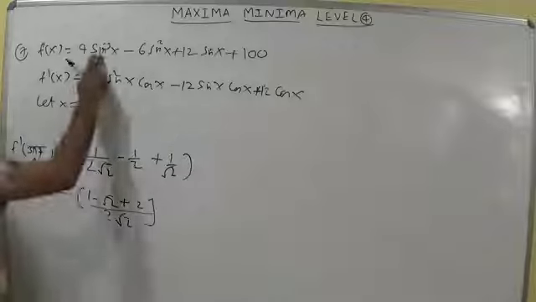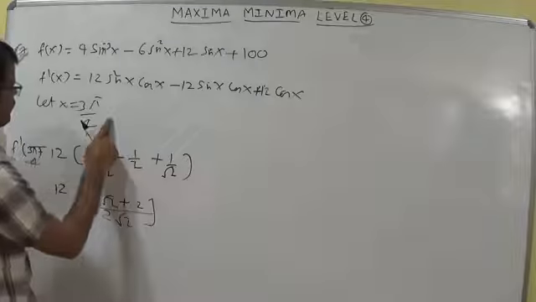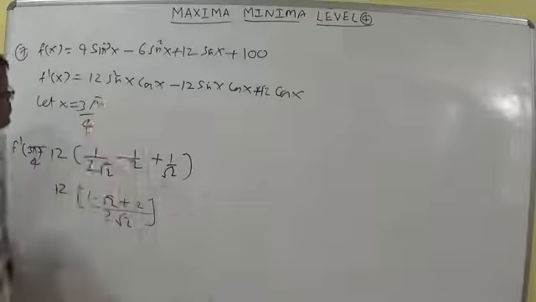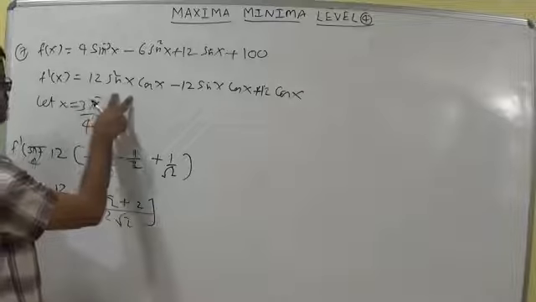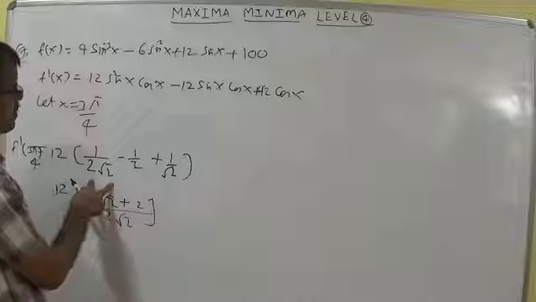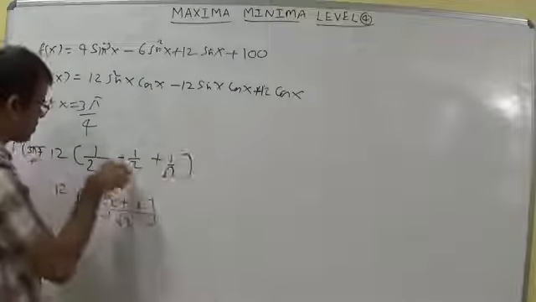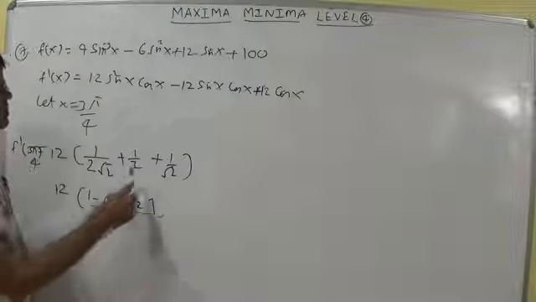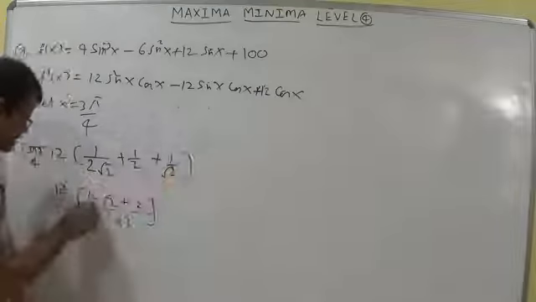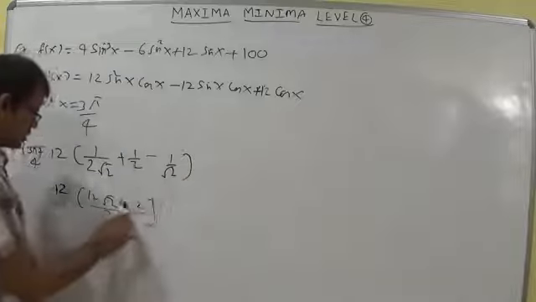4 into sin cube x, sin 3 pi by 4 is 1 by root 2. So here 12 sin square is 1 by 2, 1 by 2 into 1 by root 2, exactly correct. 12 into 1 by root 2 into 1 by root 2. Here it is plus. Here it is plus because the cos x is negative. Here cos x is also negative, so minus.